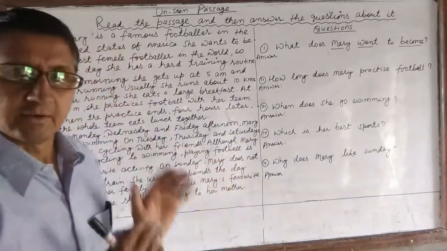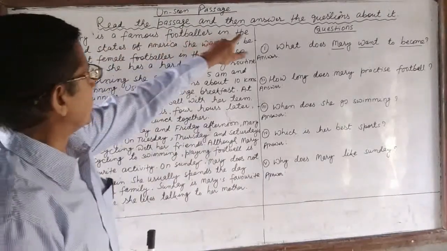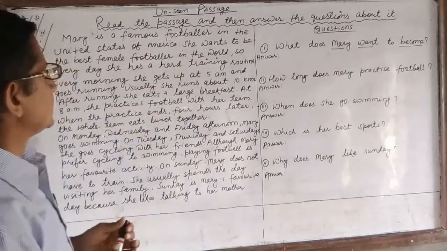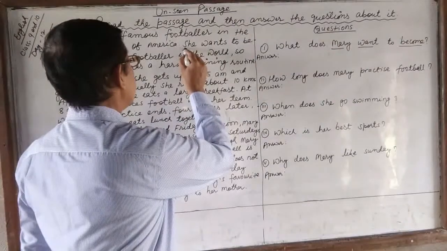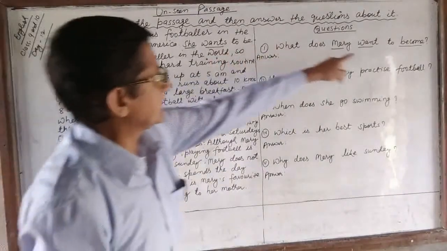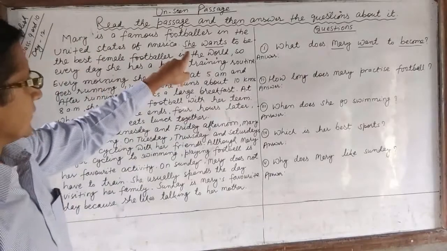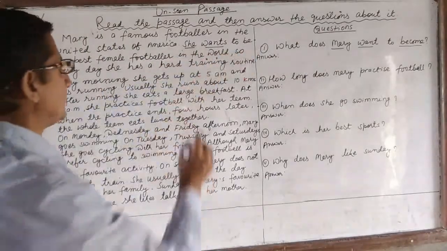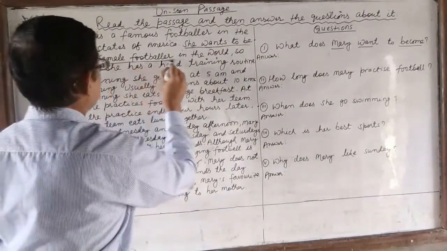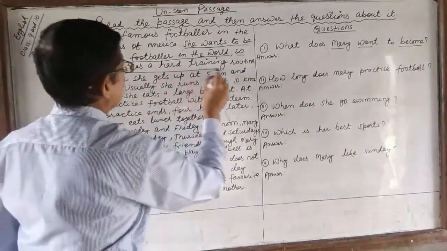Okay, let's read once again. Mary is a famous footballer in the United States of America. She wants. She, yes, she means Mary. To be means to become. So the keywords of the question we find in this sentence. So you have to underline the sentence, because you will find the answer of that particular question in this sentence.